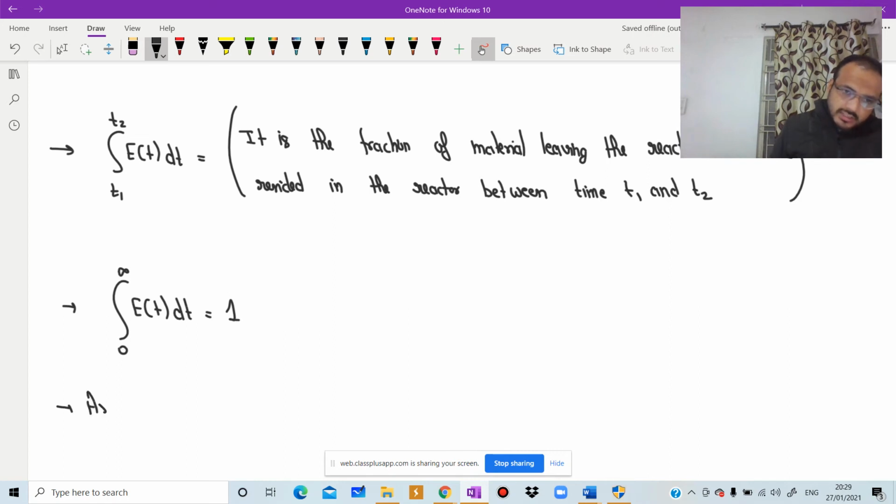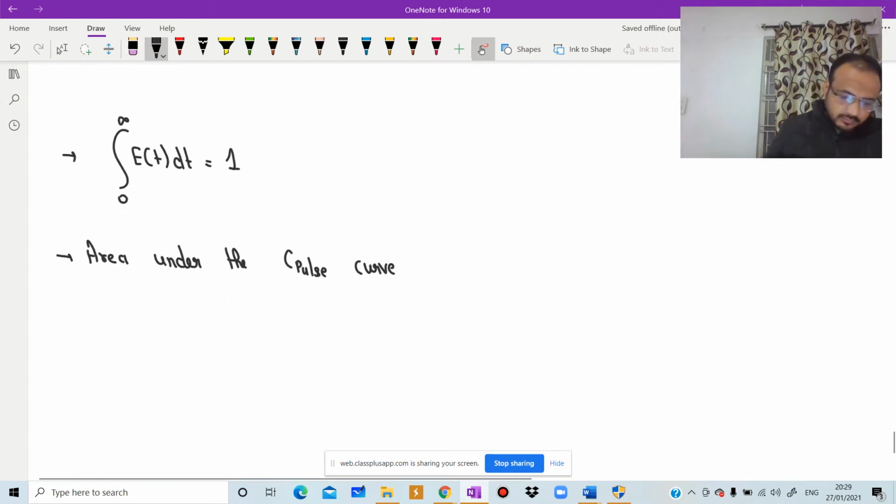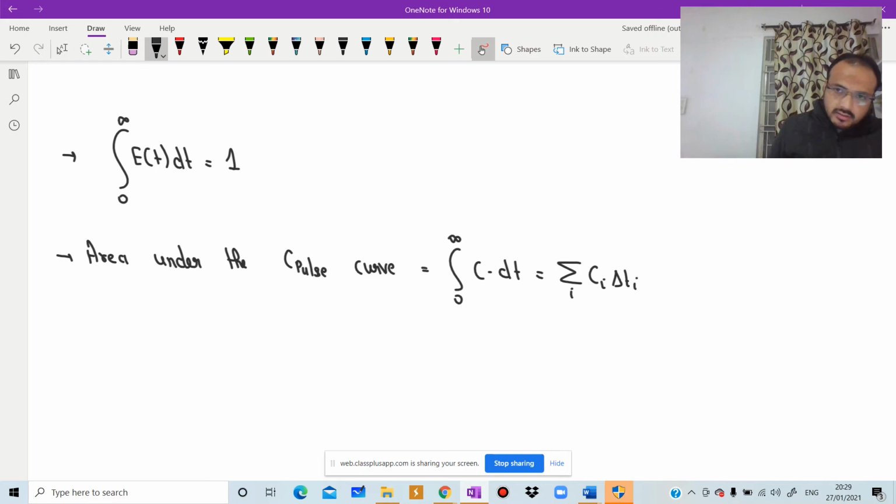So the area under the C pulse curve, the integral from 0 to infinity of C into dt, is the sum of Ci delta Ti, or m by v.